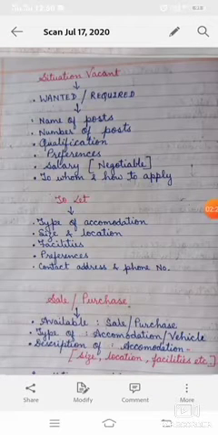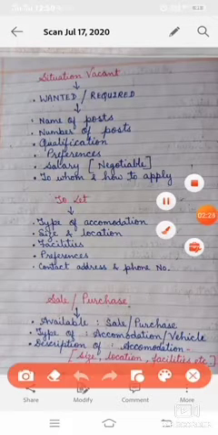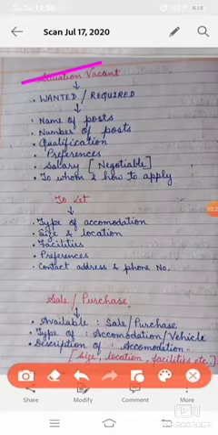Now the first one, which is about situation vacant. Before starting our advertisement, these 2 words will be written, wanted or required, at the start of situation vacant.